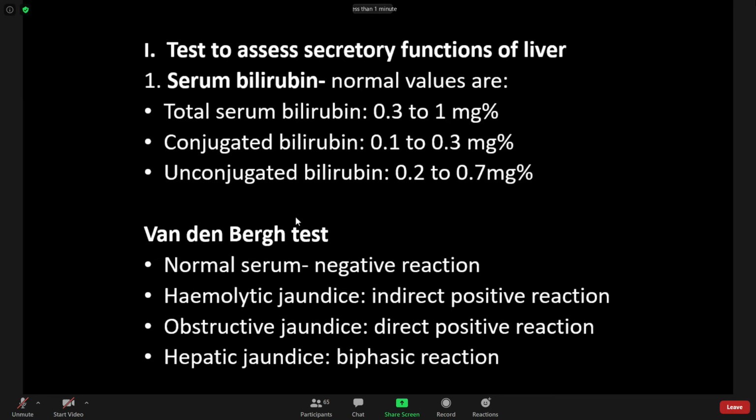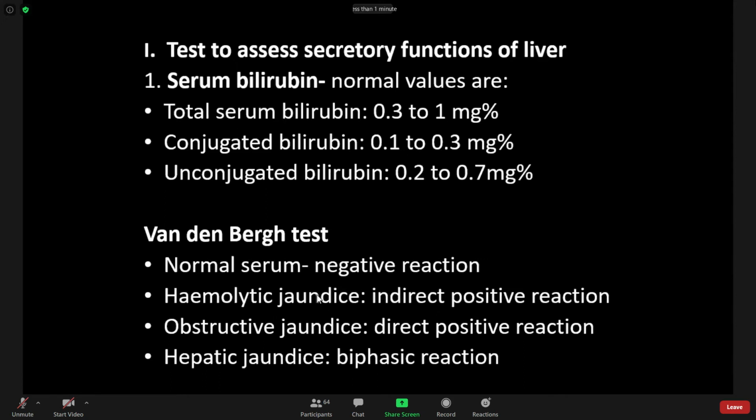Vandenberg test, we have already studied it. For normal serum, it is a negative reaction. In hemolytic jaundice, it is an indirect positive reaction. In obstructive jaundice, it is a direct positive reaction. In hepatic jaundice, it is a biphasic reaction.